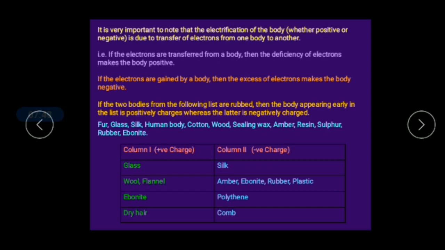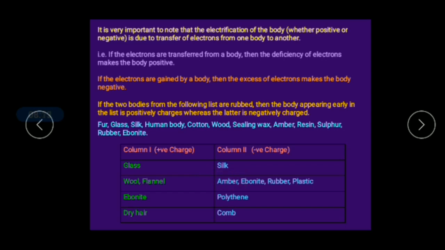And the second one, the amber. Amber, I think, will be a new word to you, right? Amber is nothing but a solid, translucent material formed from the resin of fossilized trees, right?